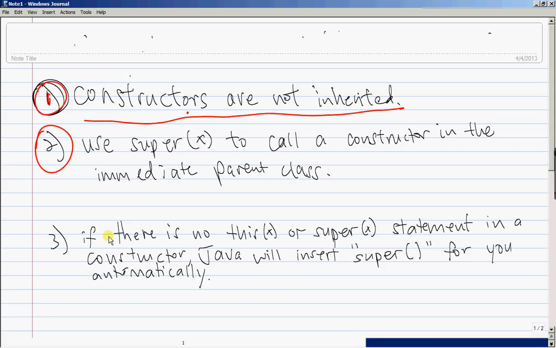Point 3. If there is no this or super statement in a constructor, Java will do something extra for you, again as usual. Java will insert super() with nothing between the brackets. It inserts super() for you automatically as the first statement of all the constructors without a this statement or a super statement as the first statement. Let's prove that.